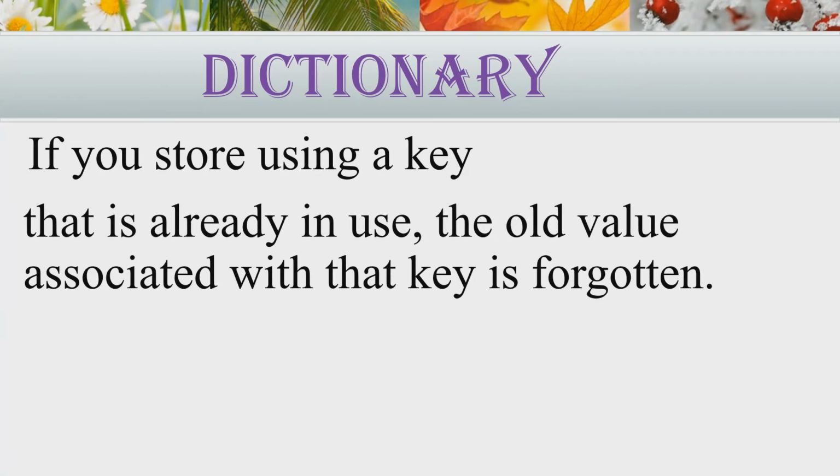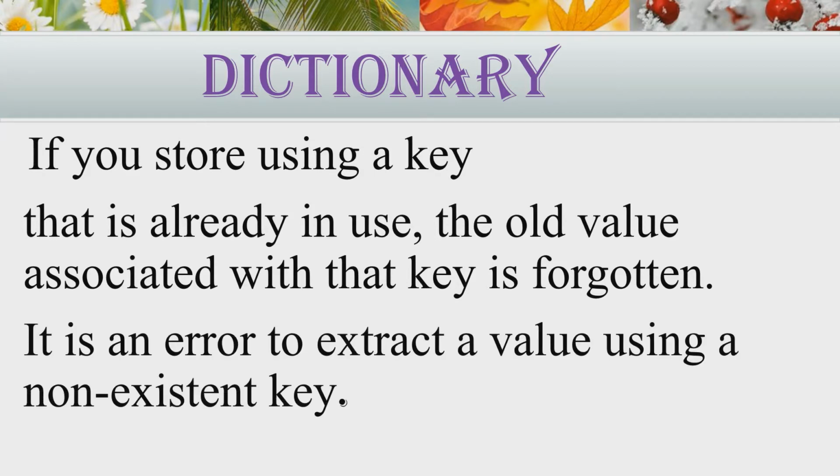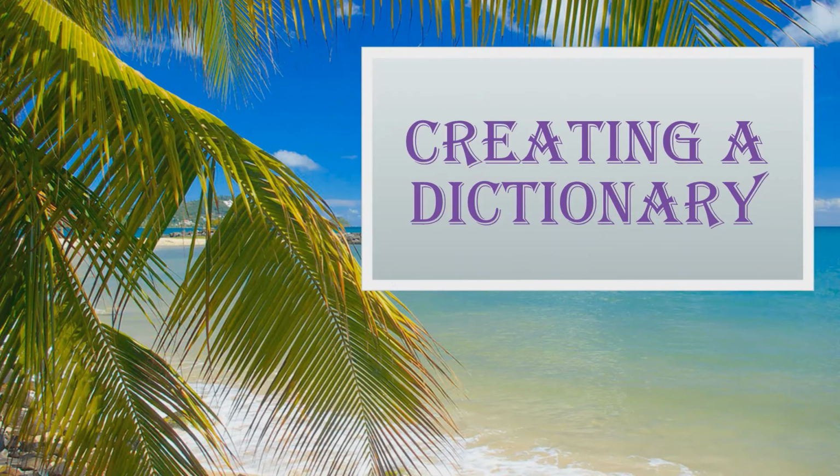If you store using a key that is already in use, the old value associated with the key is forgotten. It is an error to extract a value using a non-existent key. Performing list(d) on a dictionary returns a list of all keys used in the dictionary, in insertion order. If you want it sorted, just use sorted(d) instead. To check whether a single key is in the dictionary, use the in keyword. Now let us begin with creating a new dictionary.